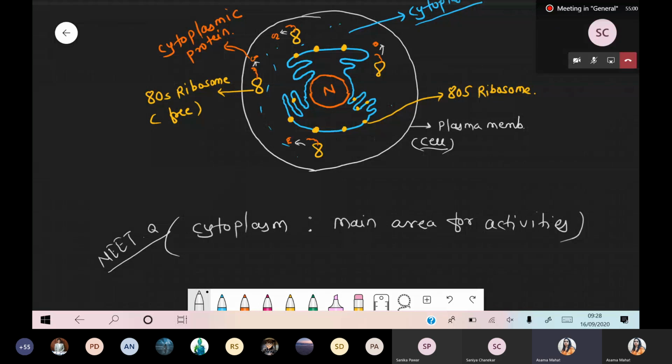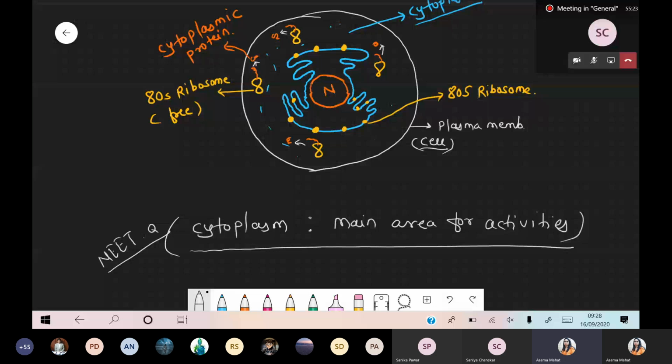We are talking about the extra part. What is the meaning of cytoplasmic protein? Because we wrote down one sentence, cytoplasmic protein is not formed by rough endoplasmic reticulum. So one point is that cytoplasm is the main area for activity.